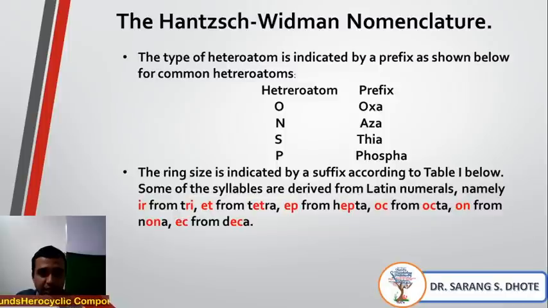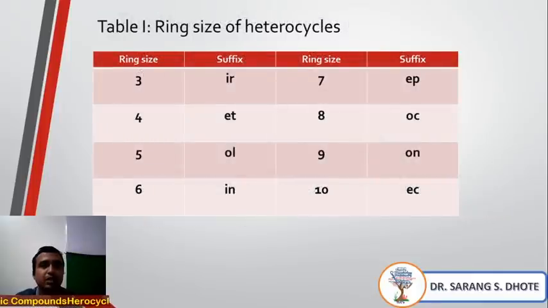Like that, 'ep' from hepta, 'oc' from octa, 'on' from nona, 'ec' from deca. See the example, see this ring system. If the ring system is a 3-membered ring, the suffix is 'ir', which is derived from tri.